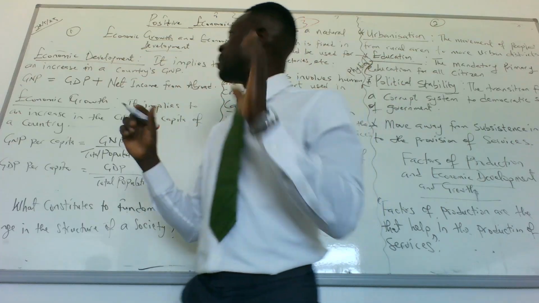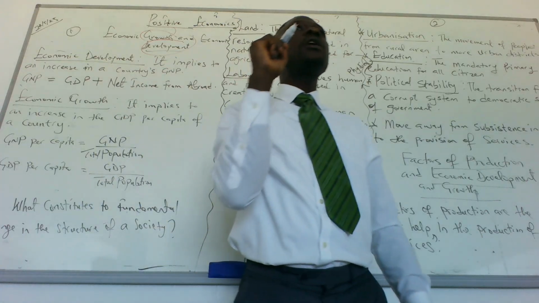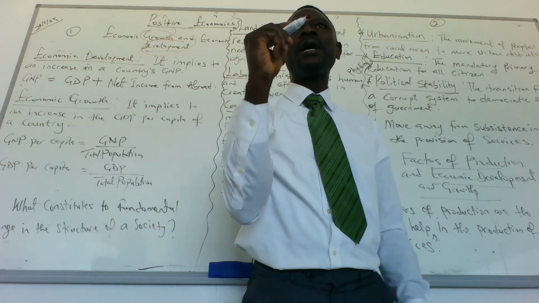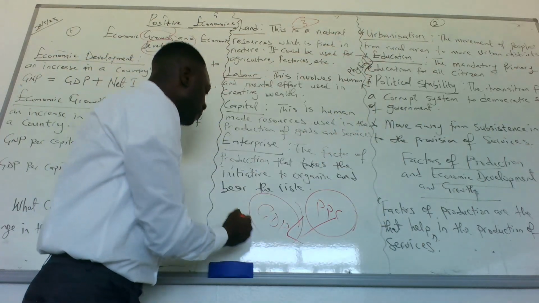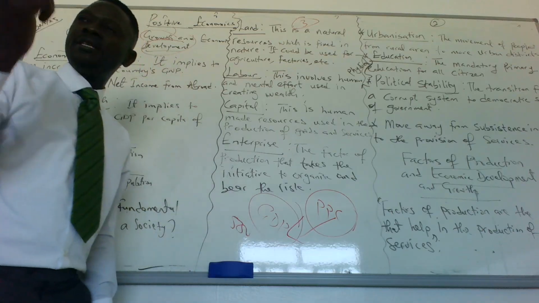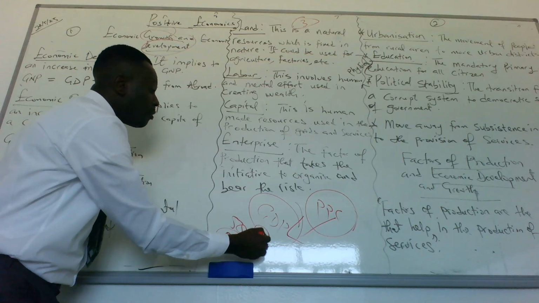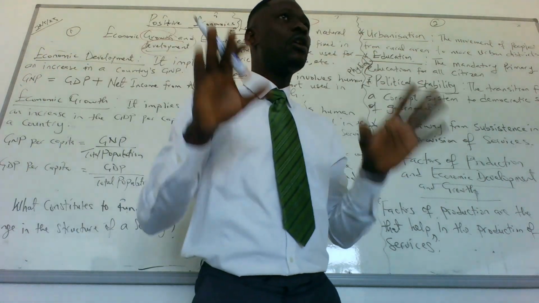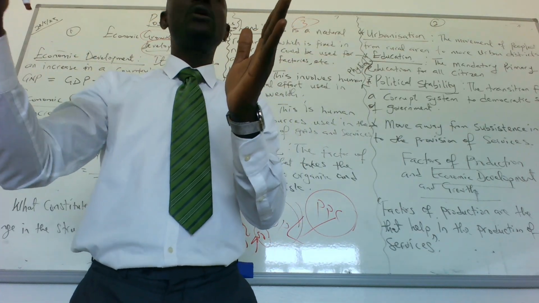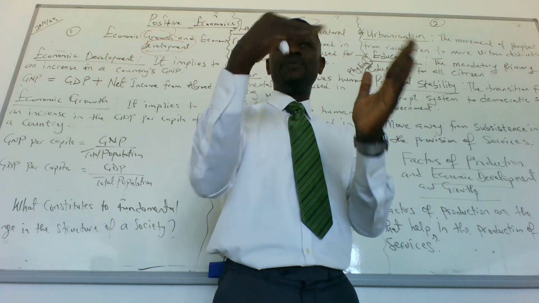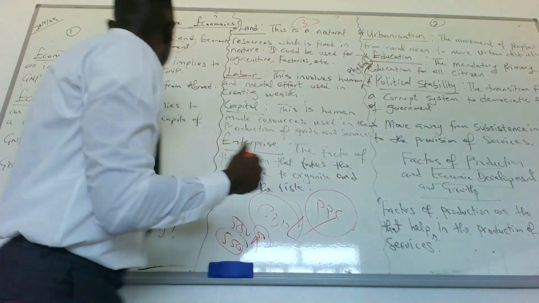So if a country is, the point is about growth and development. There's economic growth if our GDP increases over time. So for the last year, let's assume our GDP for last year is 500. And this year our GDP is 550. There's an increase of 50. So that means there's economic growth. So how do we know it reflects in the life of people? We get to know if the increase in GDP has reflected in the life of people through GDP per capita.